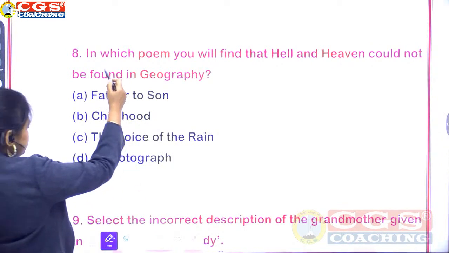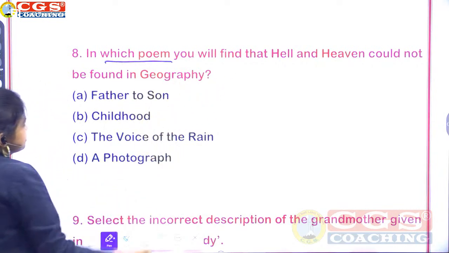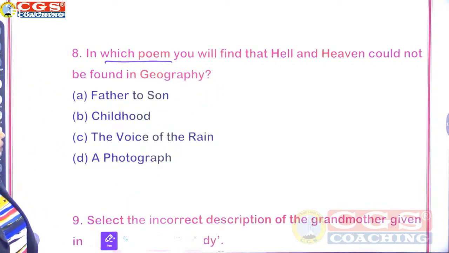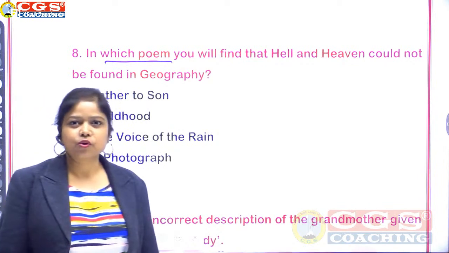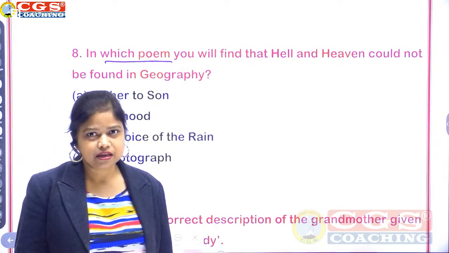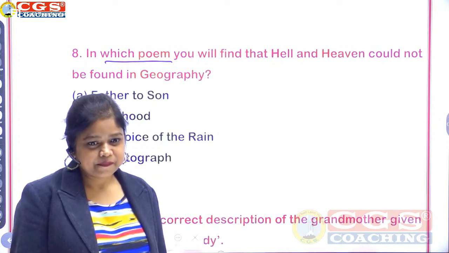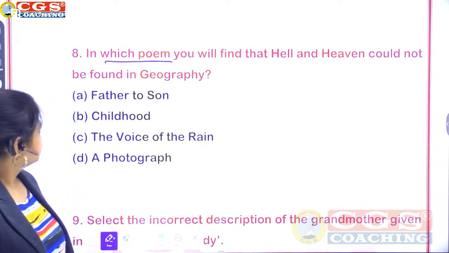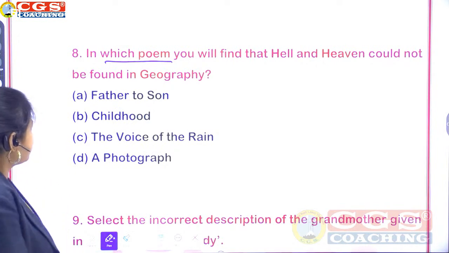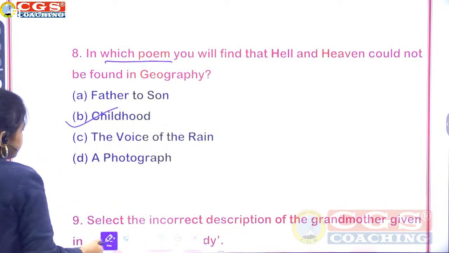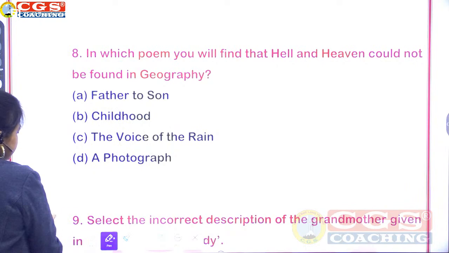In which poem will you find this line? Father to Son, Childhood, The Voice of the Rain, or A Photograph? All the poems are part of your syllabus and you should remember them well. B for 8 they are saying: Childhood. Okay, correct, Childhood. It is mentioned in the first stanza.